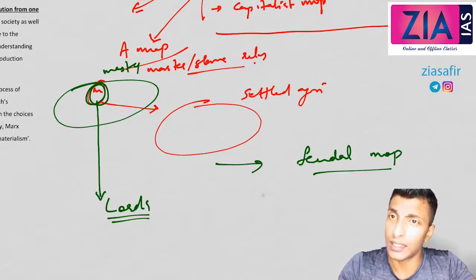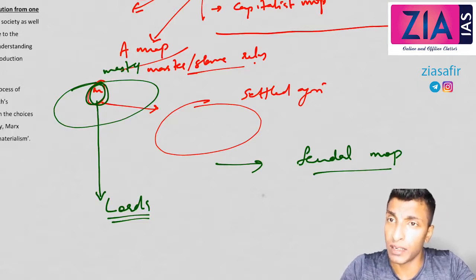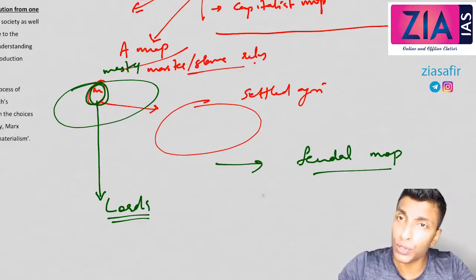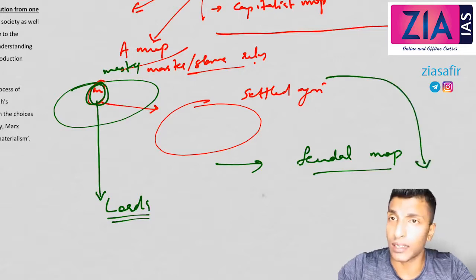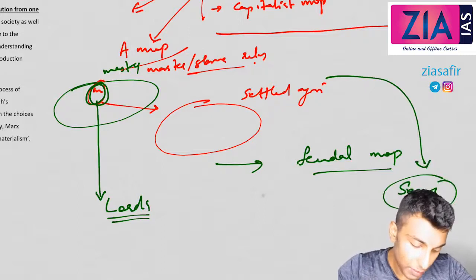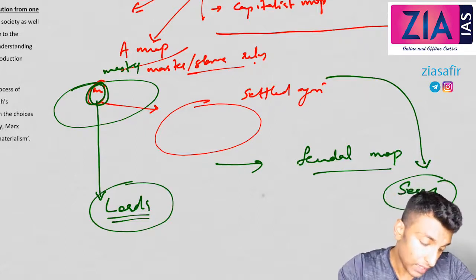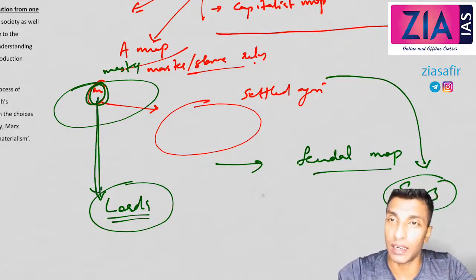So here just understand there is a class struggle, so a new mode of production emerged, that is feudal mode of production, where the slaves who captured everything will start cultivating, and they actually become serfs. And these people, masters, will become lords. The reason why erstwhile masters become lords is actually, see, already they are part of the settled agriculture.